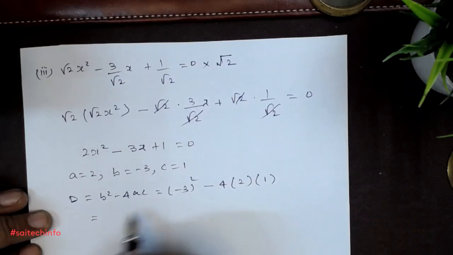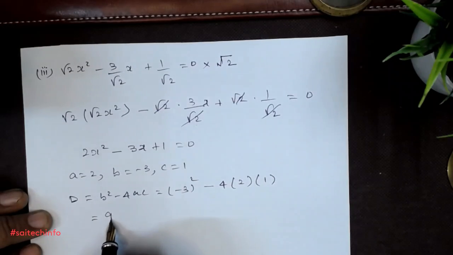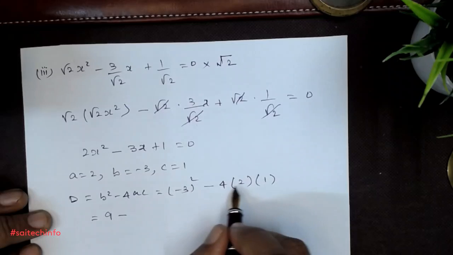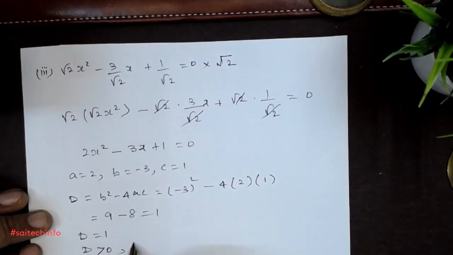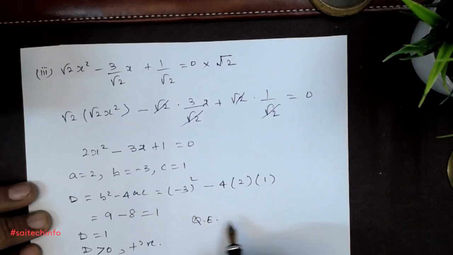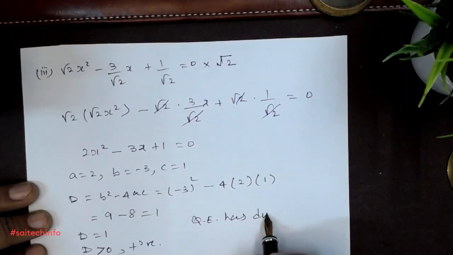So that is equal to (−3)² is 9, minus 4 twos are 8, that is equal to 1. So D is equal to 1. So D is greater than 0, that is positive. Therefore the given quadratic equation has distinct real roots.